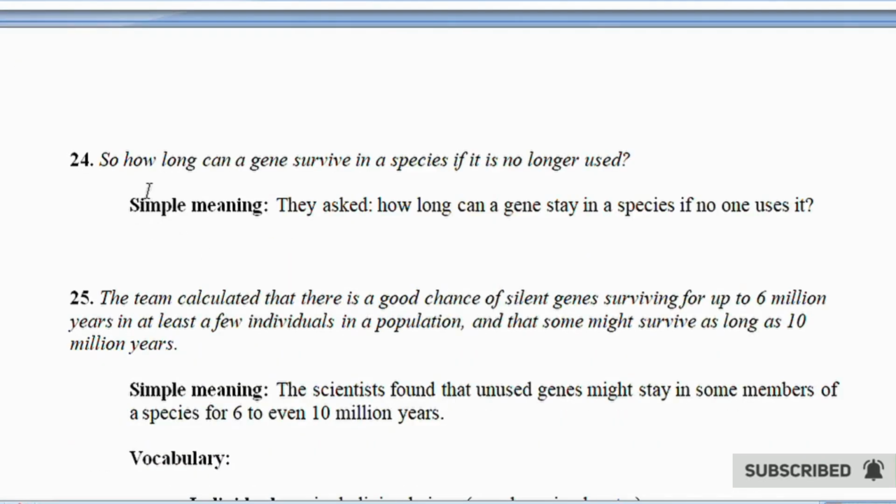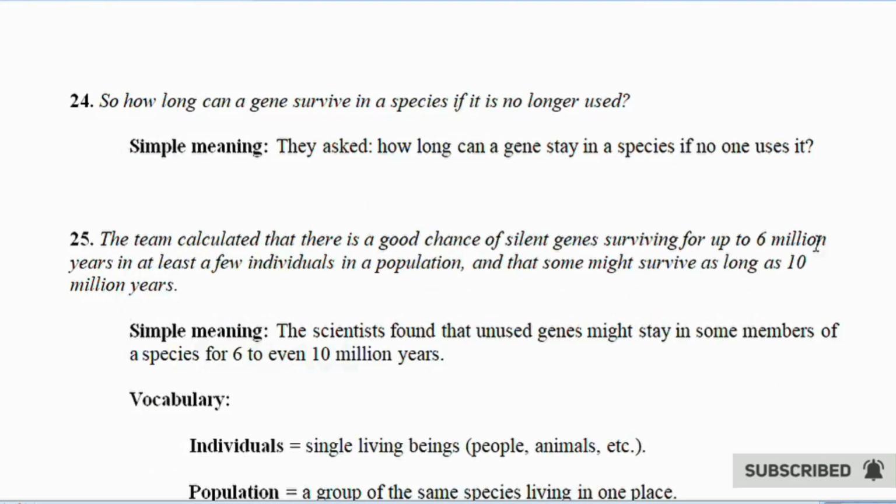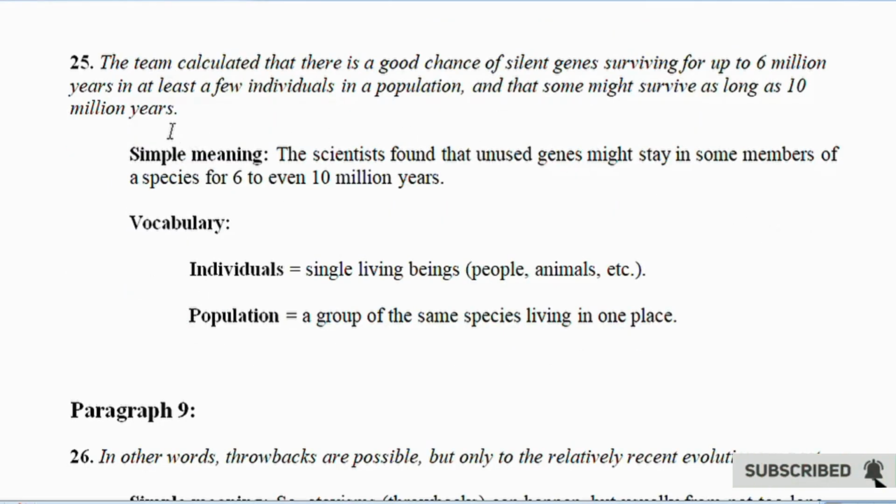24. So how long can a gene survive in a species if it is no longer used? Simple meaning. They asked, how long can a gene stay in a species if no one uses it? 25.